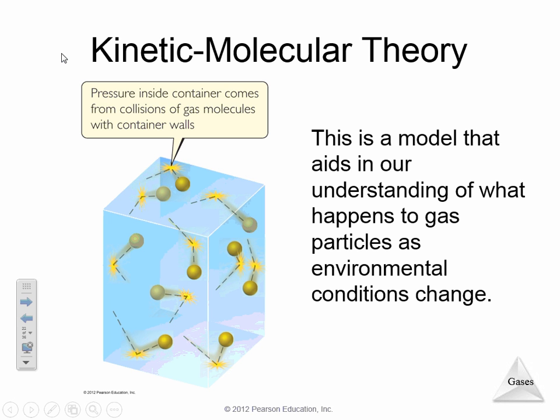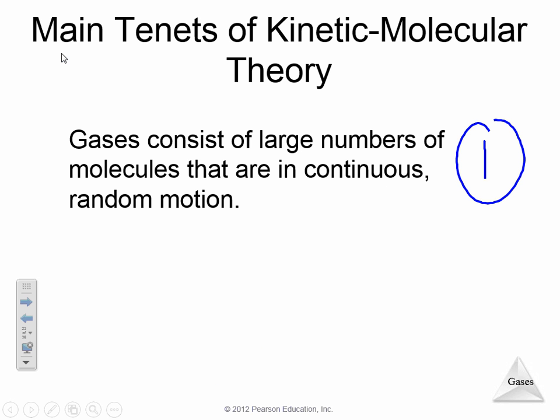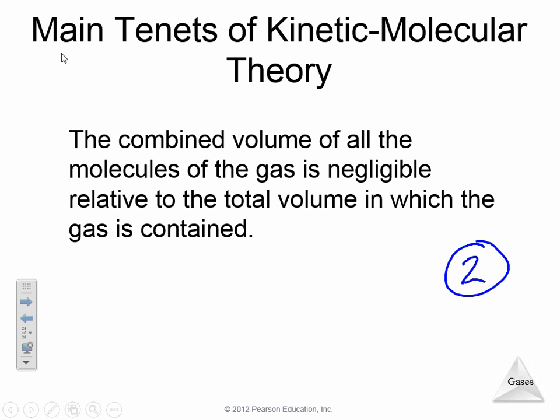Remember, the kinetic-molecular theory is establishing how an ideal gas works. This is our understanding of what happens to gas particles in a container or in an environment as things change. There are 5 assumptions of the kinetic molecular theory, and we're going to go through each one. The first assumption: gases consist of a large number of molecules that are in continuous random motion. Makes complete sense.